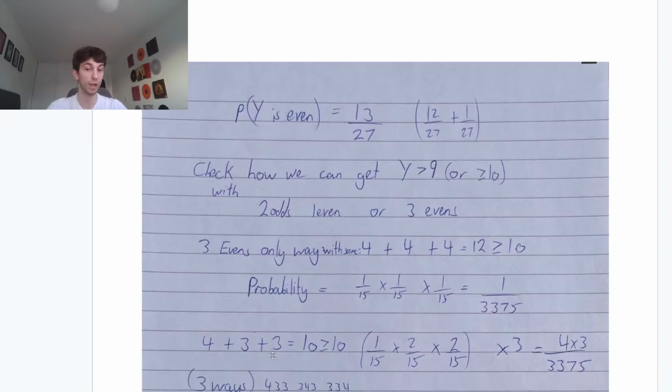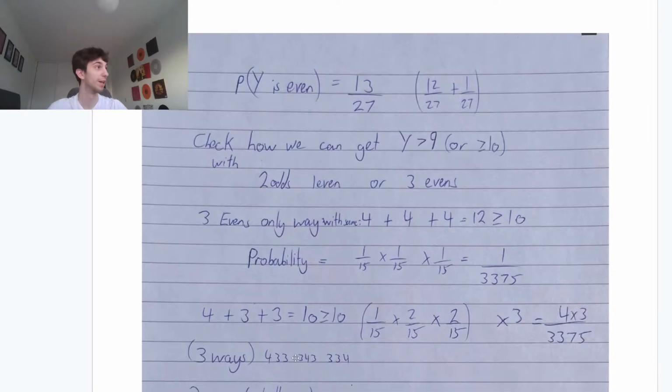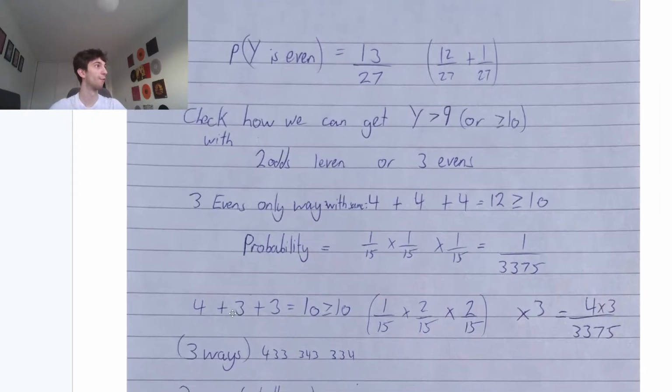So to get 4, 3, and 3, would be 1 over 15, and then the probability for 3 is 2 over 15. So we have 1 over 15 times 2 over 15 times 2 over 15. However, same idea as before. To get a 4 and two 3s, there are three ways we can do this. We can either have 4, 3, 3, or 3, 4, 3, or 3, 3, 4. Remember, guys, it's not going to be the 3 factorial. It's not going to be every single combination because the two threes are the same. We don't care about the order of those two threes. We only care about the rest.